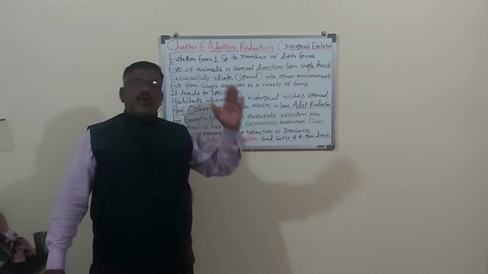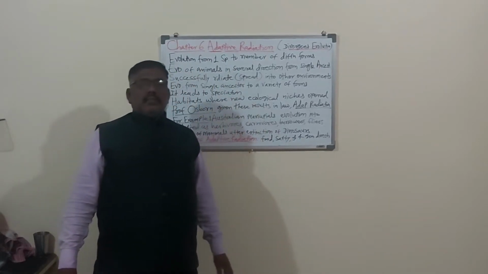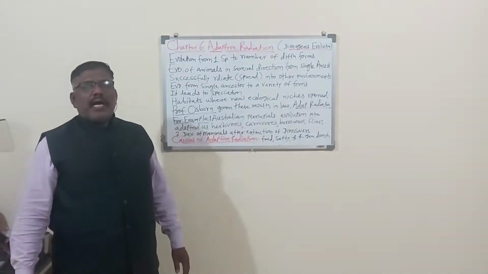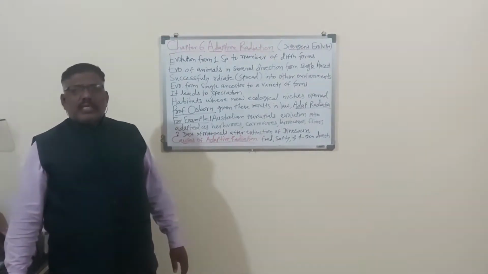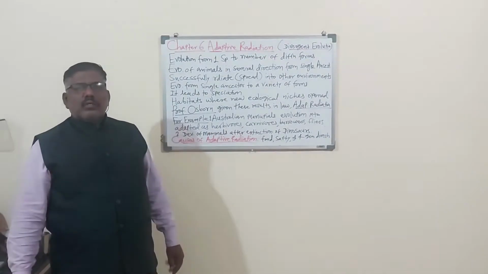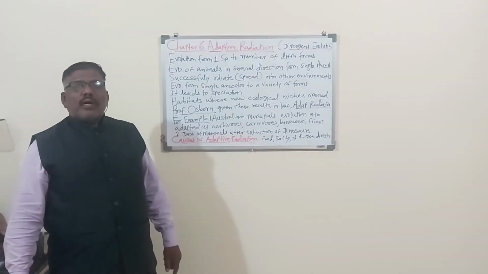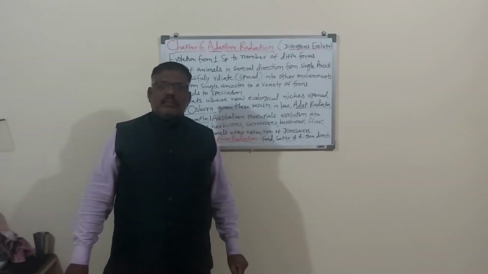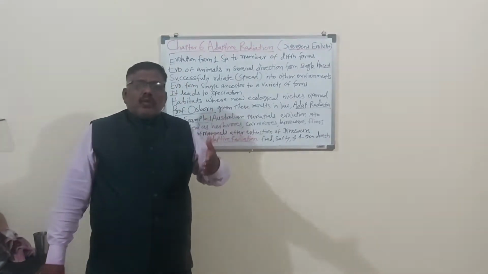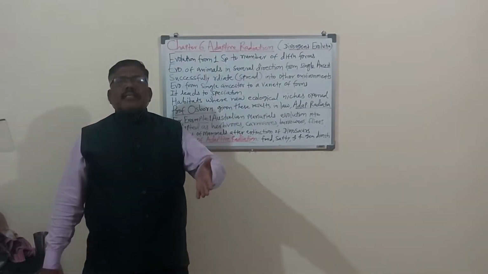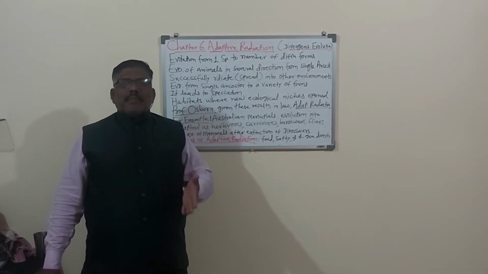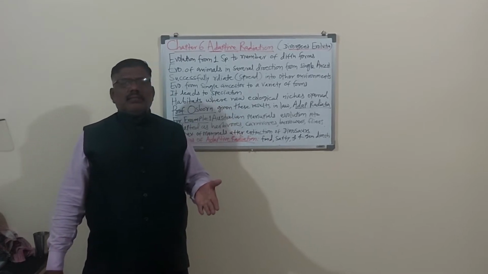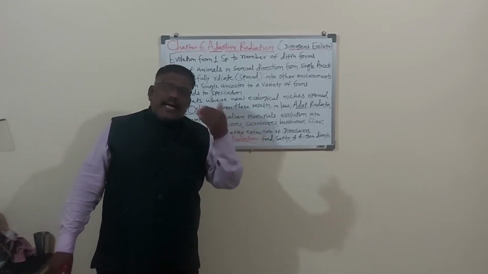Adaptive, this word is from adaptation, the adjustment made by animals to their surroundings or to their environment, to their atmosphere. That is called adaptation. And the mechanism of adjustment is called adaptive. Adaptation means adjustment. Adaptive means doing the adjustment.